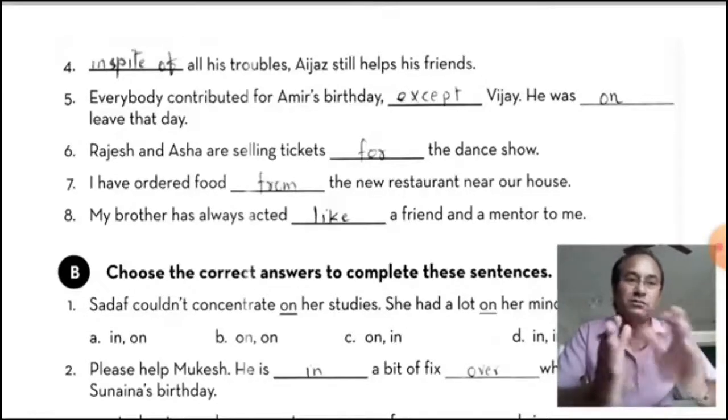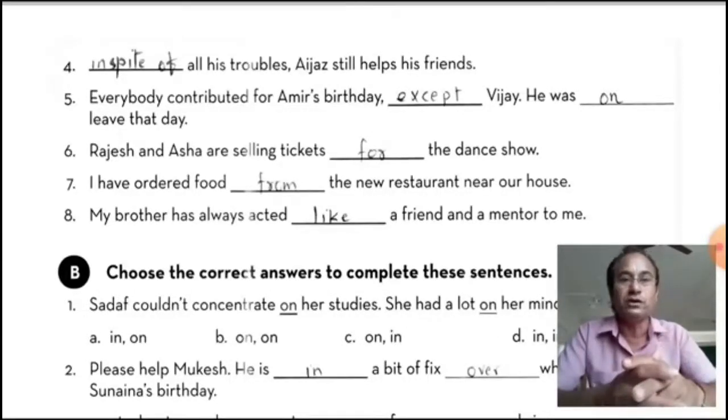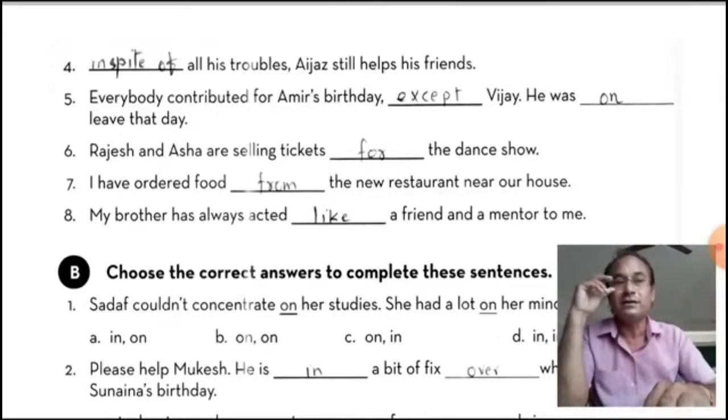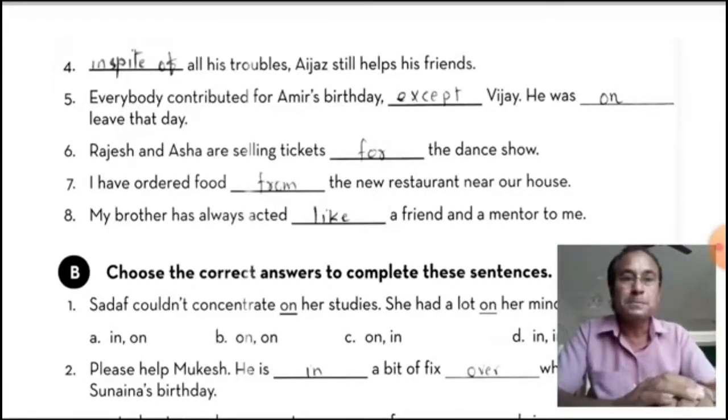But, except. He was on leave today. He was on leave that day. On leave, noun. So this is the preposition. On is placed before a noun. Rajesh and Asha are selling tickets for the dance show.